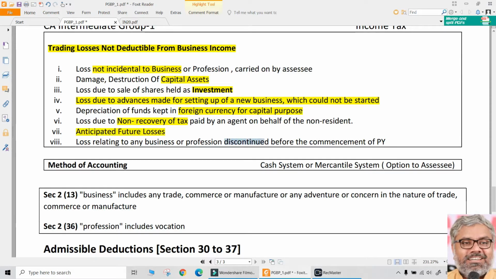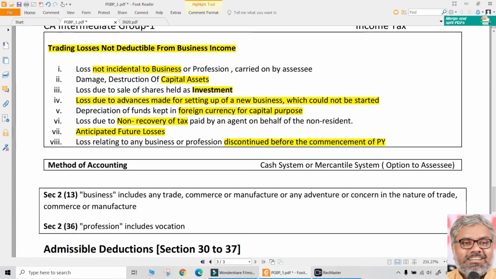And losses related to the business discontinued before the commencement of the previous year cannot be allowed as deduction. If there is a discontinuation during the previous year, no problem. Let us say SC has done business up to September. After that, he discontinued. Losses related to that business is allowed as deduction in the previous year, because in the previous year also the business was carried on. But what if the business was discontinued even before the commencement of previous year?